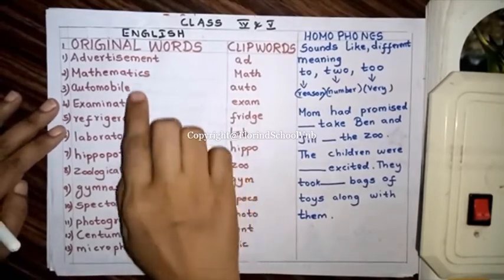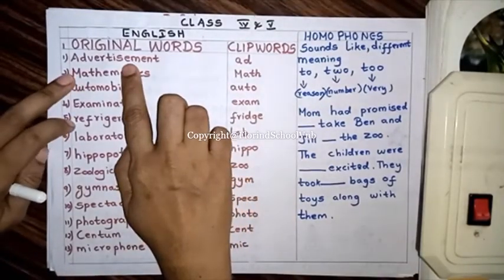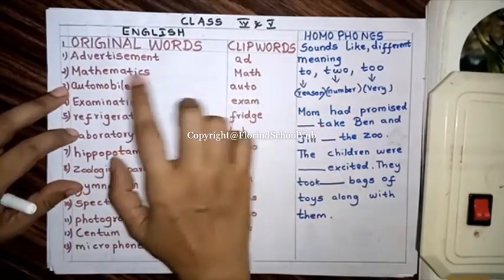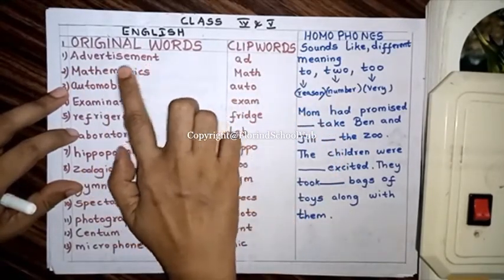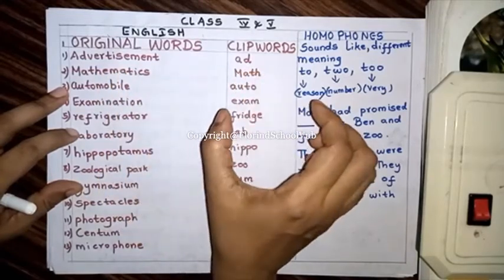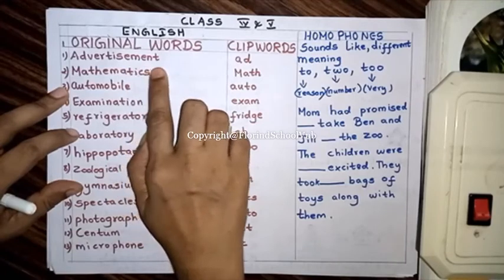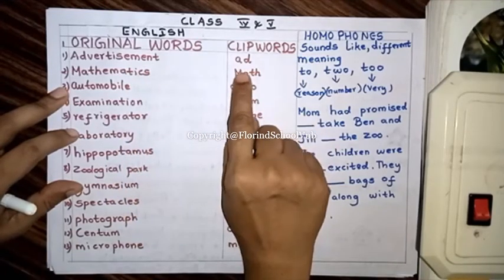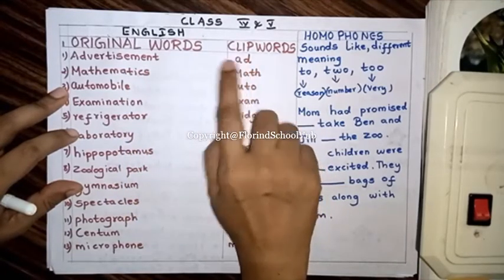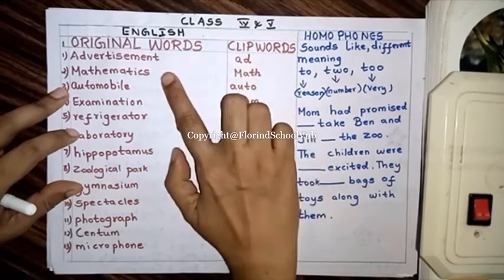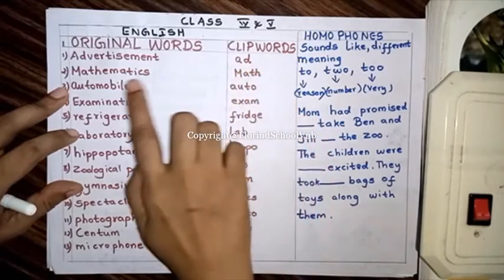Next you learn about clip words. Clip words are short forms. Some words are very long, so you write them easily in short forms. For example, advertisement is a long word. You can write it in a short form like ad. The clip word of advertisement is ad.